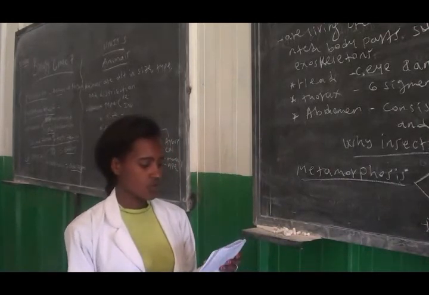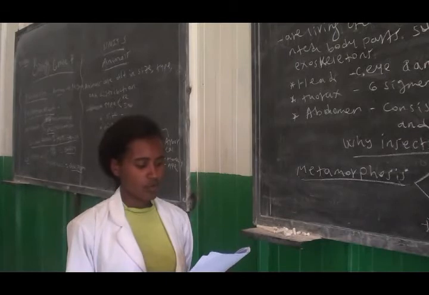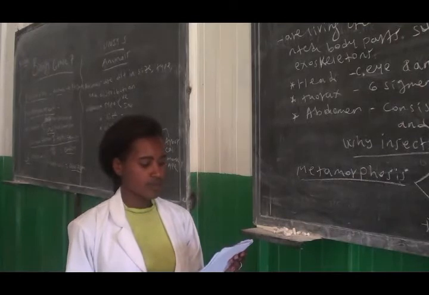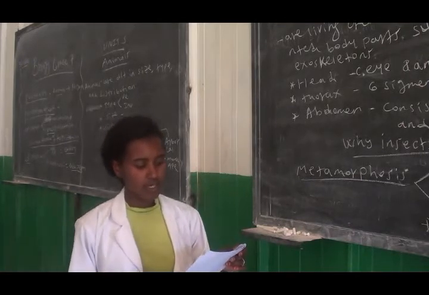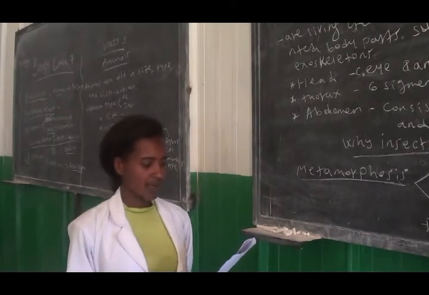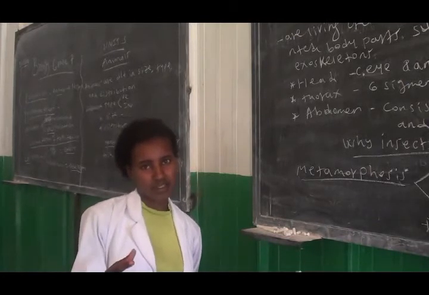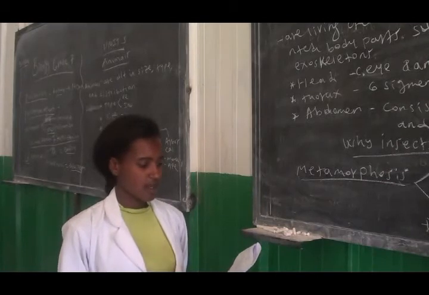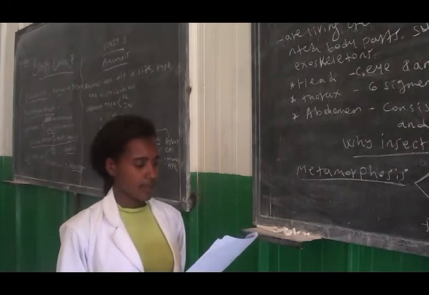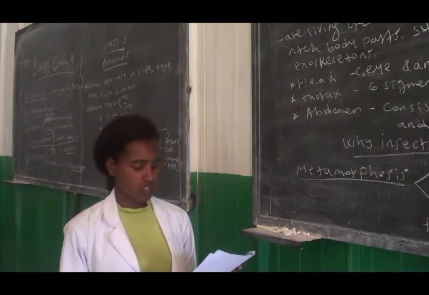Armyworm is the larval stage of A, dark moth, B, fly, C, butterfly, D, grasshopper. The answer will be A, dark moth. The larva of the dark moth is the armyworm. By the way, armyworm means moving in a mass like an army. This insect is a harmful insect, which has harmful effects on different crops.